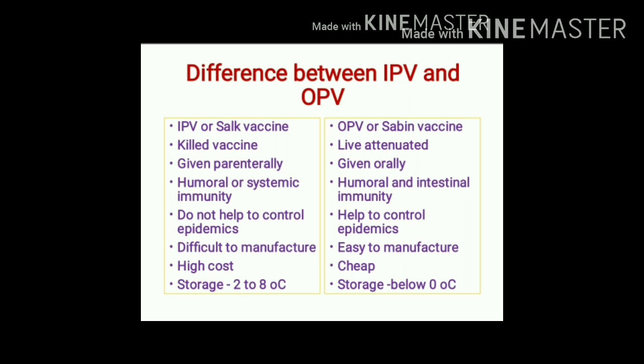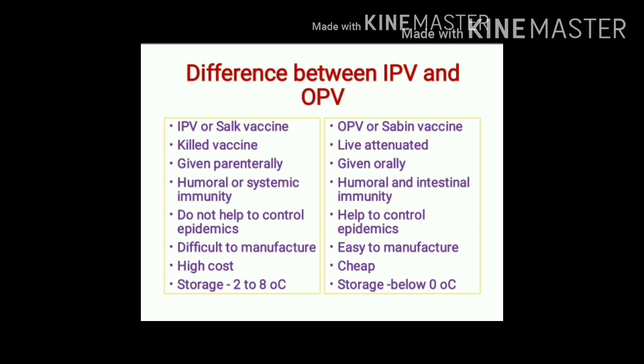What type of immunity do these vaccines produce? IPV on administration produces only humoral immunity, or systemic immunity. Now what is the meaning of this? It means whatever antibodies are produced following administration of IPV, these antibodies circulate in blood and keep a check on the poliovirus and prevent spread of poliovirus to the central nervous system. Thus, IPV provides protection against paralytic polio.